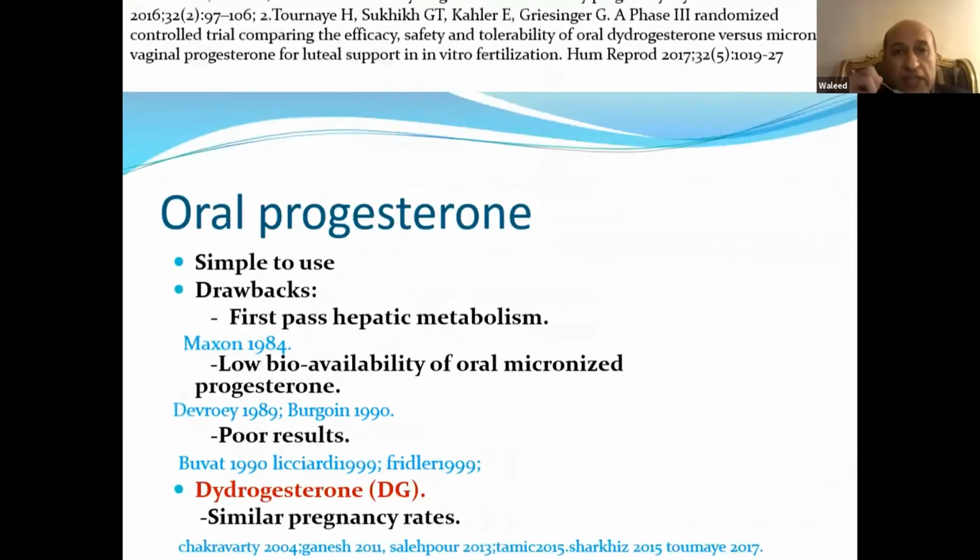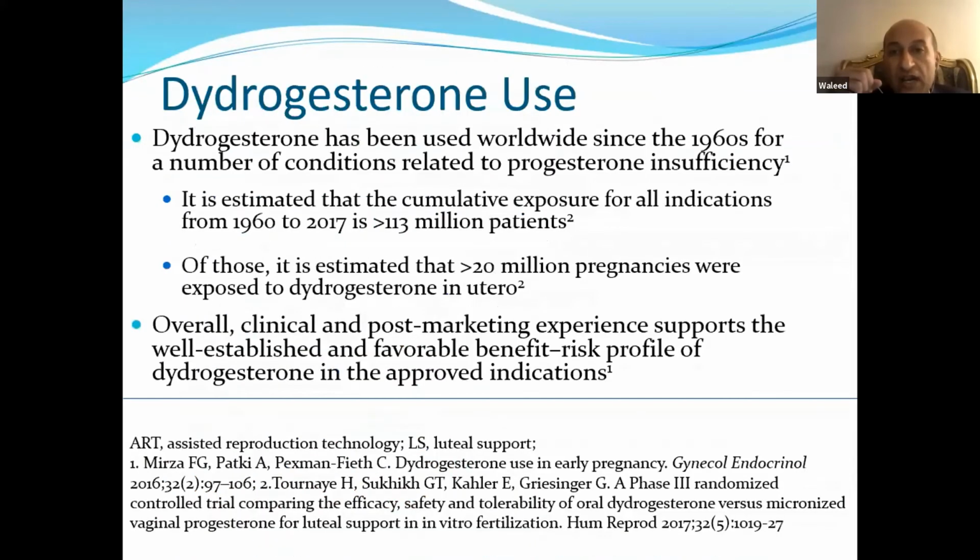Dydrogesterone has been used worldwide since the 1960s for a number of conditions related to progesterone insufficiency. It is estimated that cumulative exposure for all indications from 1960 to 2020 is maybe more than 130 million patients who have been given dydrogesterone.